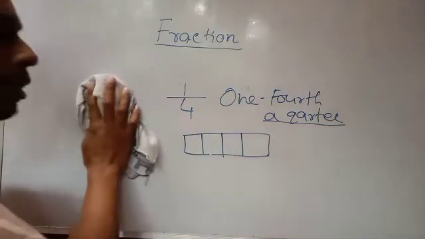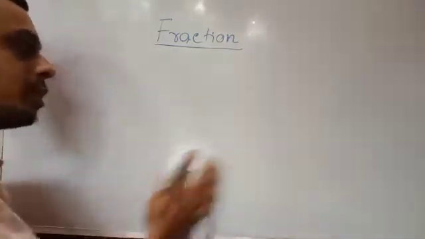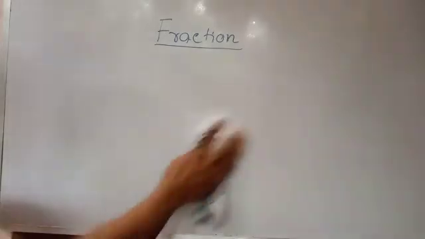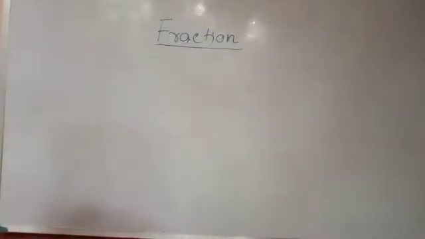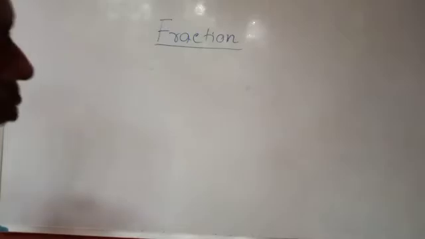So anyway, we can say 1 by 2 means 1 half, or half of the total thing or total object. 1 by 3 means 1/3, and 1 by 4 means 1/4 or a quarter.